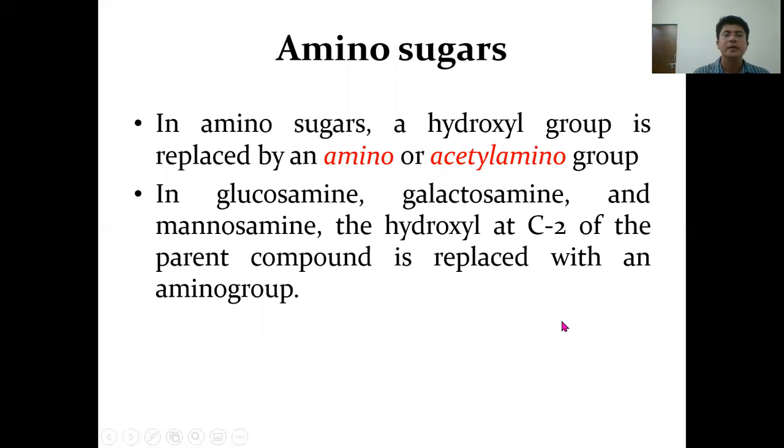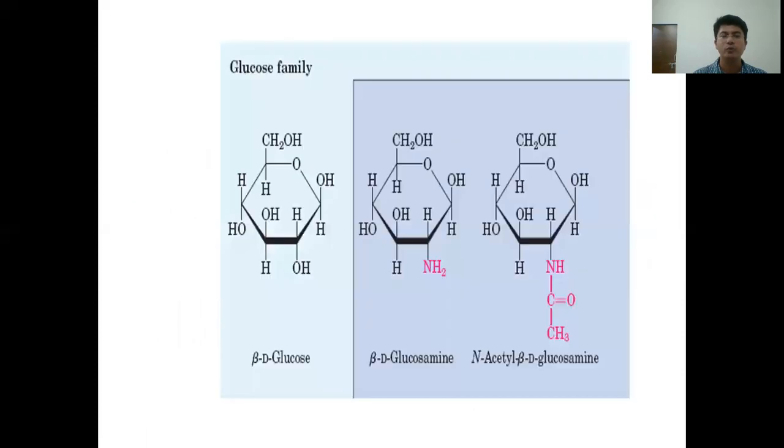Amino sugars. In amino sugars, a hydroxyl group is replaced by an amino or acetyl amino group. In glucosamine, galactosamine, and mannosamine, the hydroxyl group on the second carbon of the parent compound is replaced with an amino group. So here is the structure of glucosamine and N-acetyl glucosamine. You can see the hydroxyl group on the second carbon is replaced by an amino group, whereas if the amino group is in turn attached to an acetyl group, it is referred to as N-acetyl glucosamine.